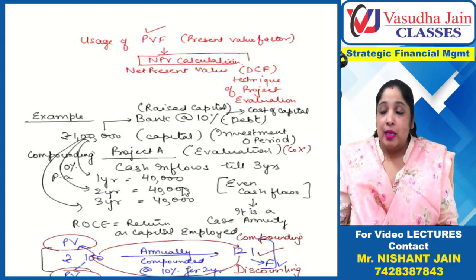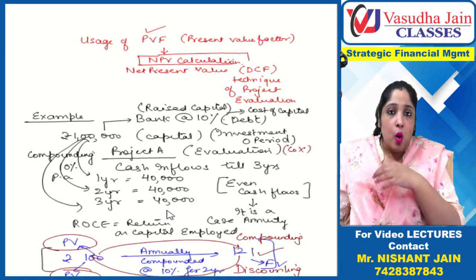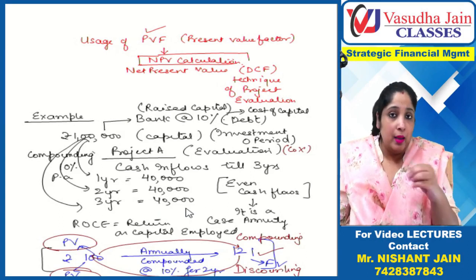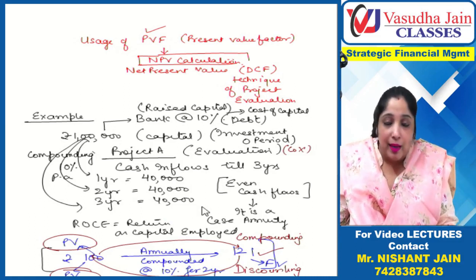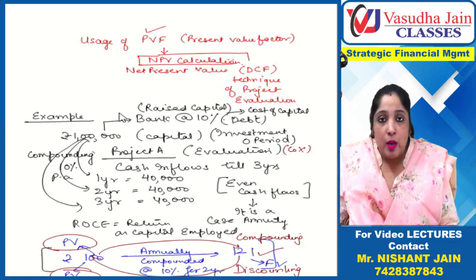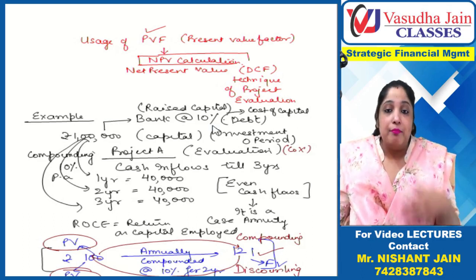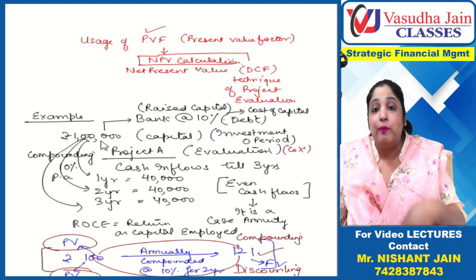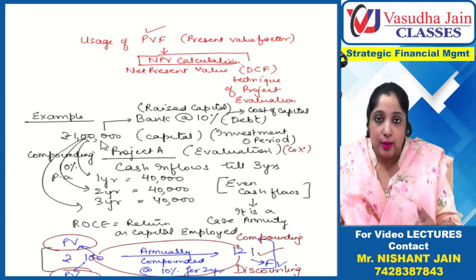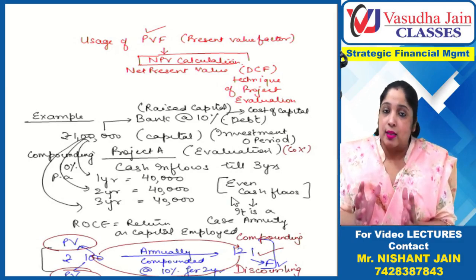From that project, inflows will be given to you in some way, in paragraph form, or some story may be created, but ultimately inflow information will be given, how much outflow is required will be given, and what is the cost of capital, that is the minimum return that you want from your money, because that is the return which you have to give to the capital providers. So this is the basic structure of the question.